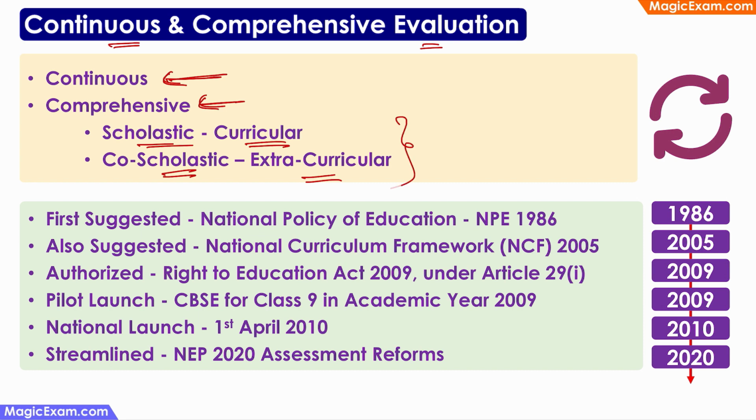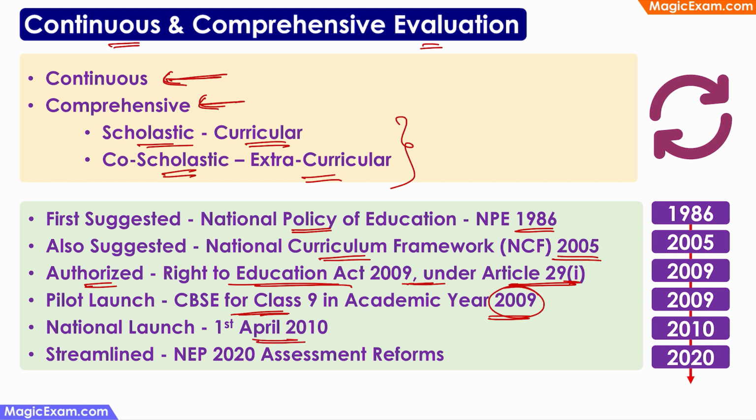So this is comprehensive. And looking at the history of continuous and comprehensive evaluation, it was first suggested in the National Policy of Education in 1986. Right? And it was also suggested in the National Curriculum Framework of 2005. However, it was given a legal status, or it was authorized by the Right to Education Act in 2009 under Article 29(1). And it was launched as a pilot for CBSE Class 9 in the academic year 2009. And it was rolled out on a national level from the 1st of April of 2010.